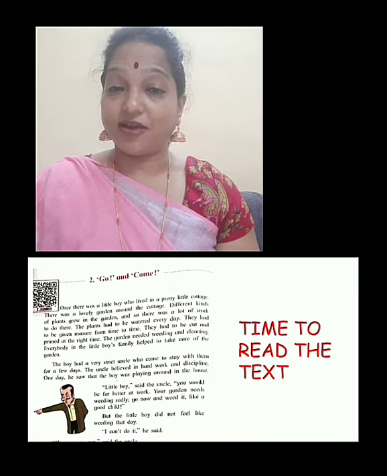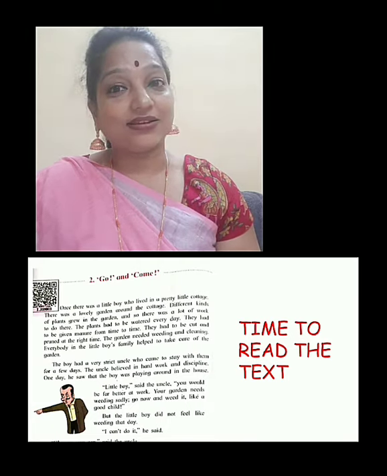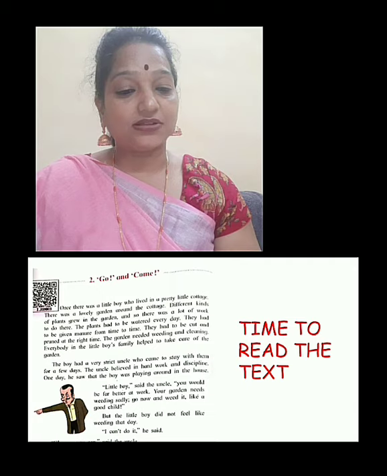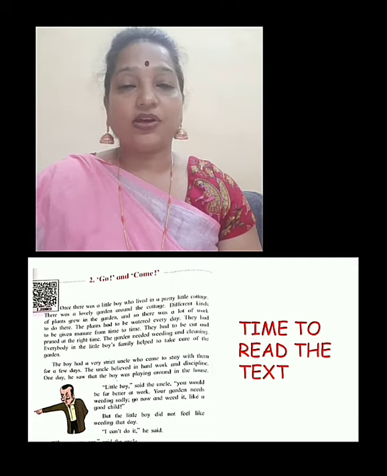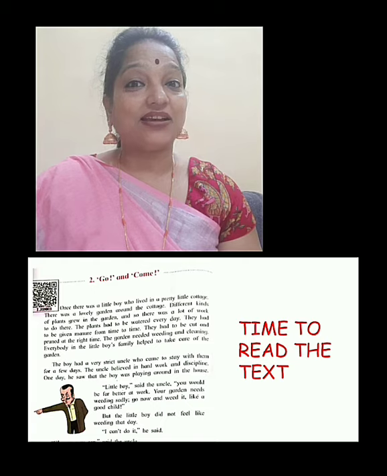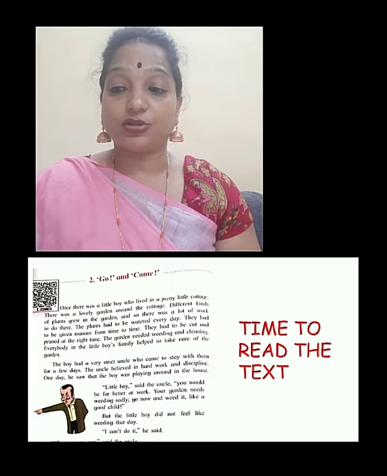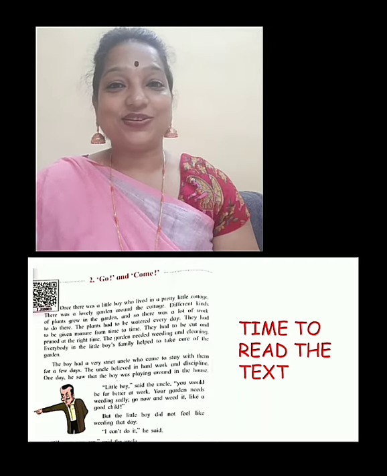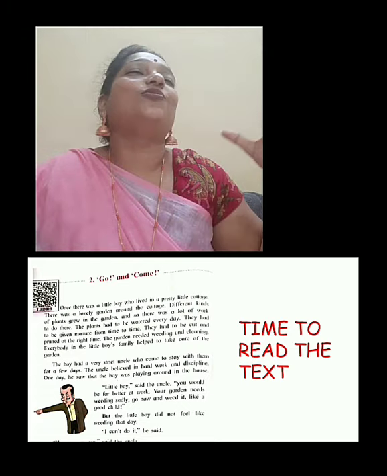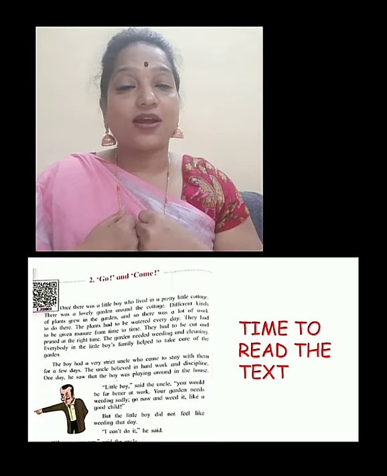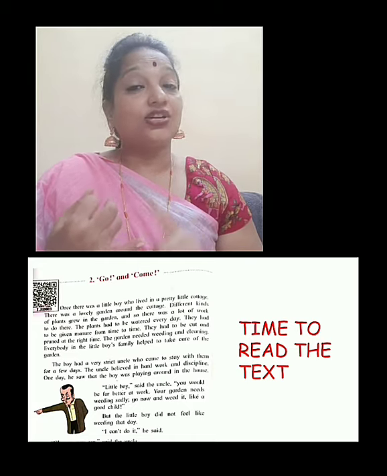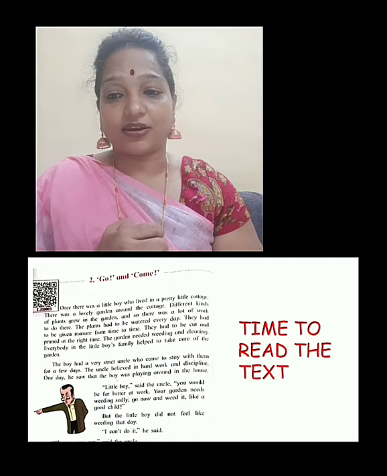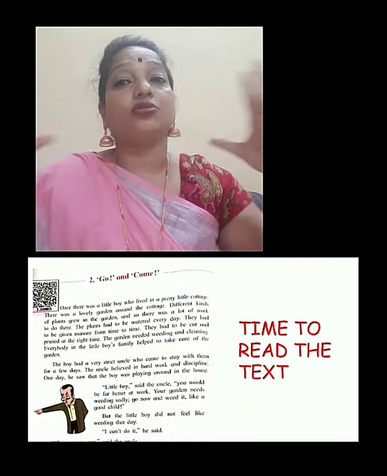Now, in this paragraph, you come to know that there is a boy and he lived in a cottage. Cottage means a small, simple house. We usually see cottages in a rural area. Now, around the cottage, there was a lovely garden. When you think of a garden, you can see greenery all around, right? So there were different kinds of plants like trees, shrubs, climbers, herbs. All these types of plants grew there. And because of this, there was a lot of work to do.